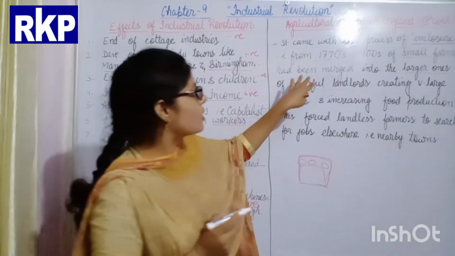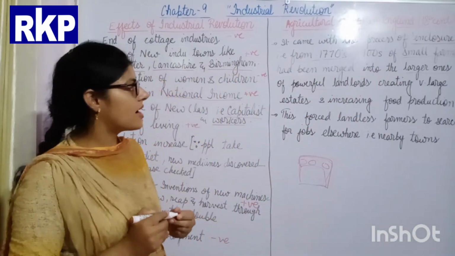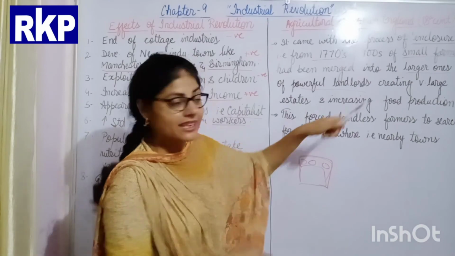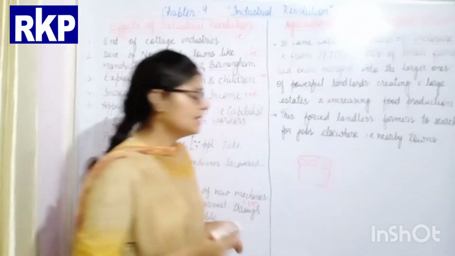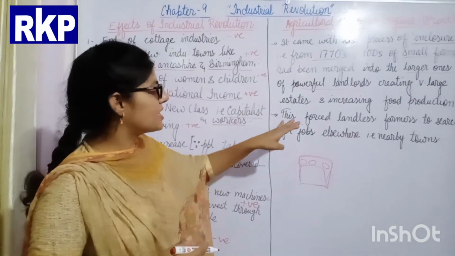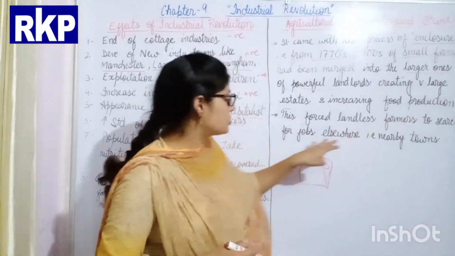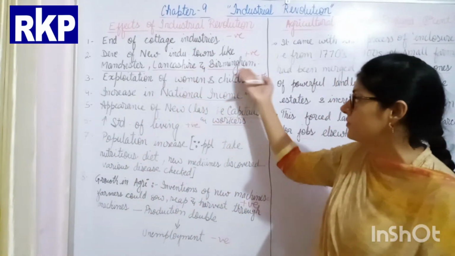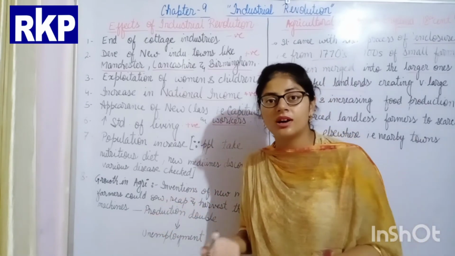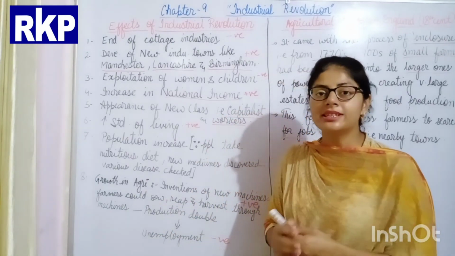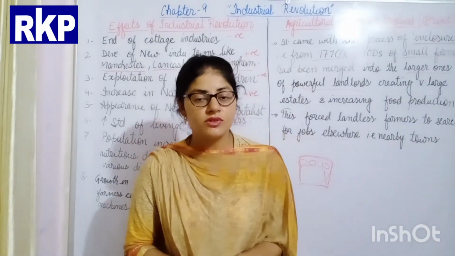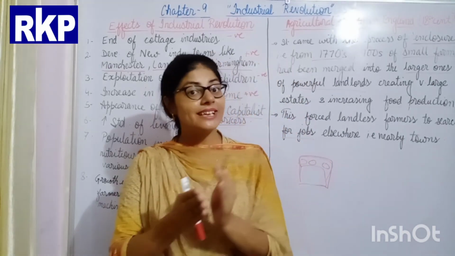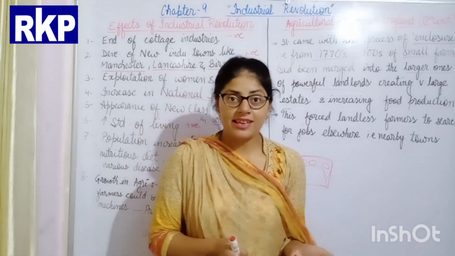Okay. So the small farms were merged with the larger farms of the powerful landlords, creating very large estates and obviously increasing food production. But what was the negative impact of this? This forced the landless farmers to search for jobs elsewhere. And where did they go? As I told you, they went to the nearby industrial towns, where they worked as workers. So students, this is all about the effect of the Industrial Revolution in England and what happened after the coming of the enclosure movement. What was the enclosure movement and why it came. Okay, thank you.